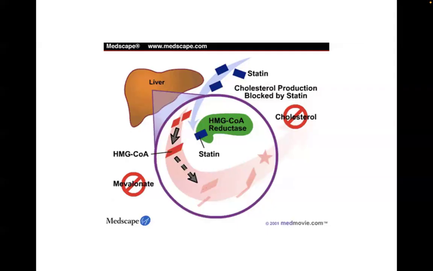If you remember, HMG coenzyme A is one of the precursors of cholesterol. No? And we produce a lot of HMG coenzyme A when we eat high carb and high fat and a lot of ketogenic amino acids. No? So what we eat influences the amount of HMG coenzyme A that we produce.